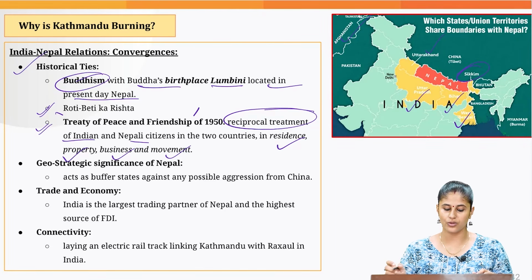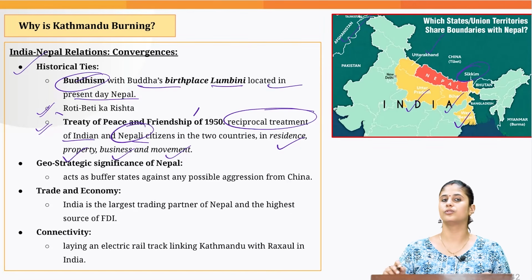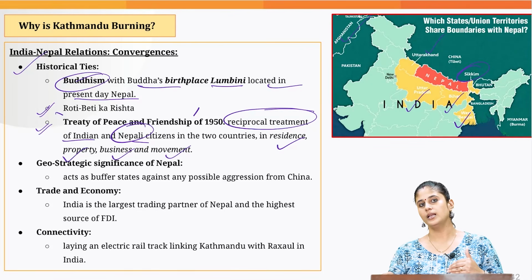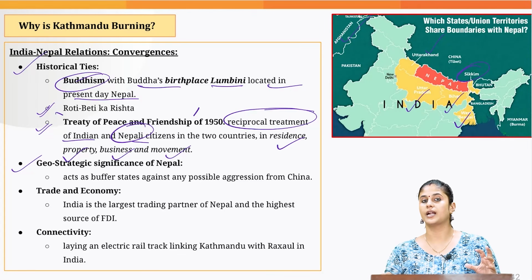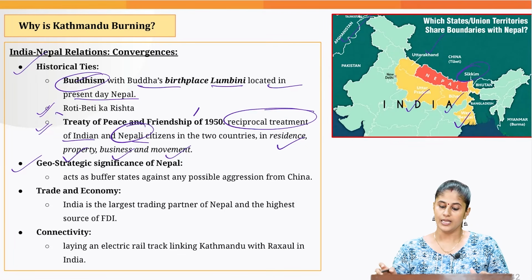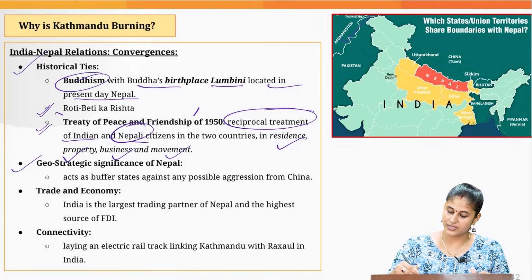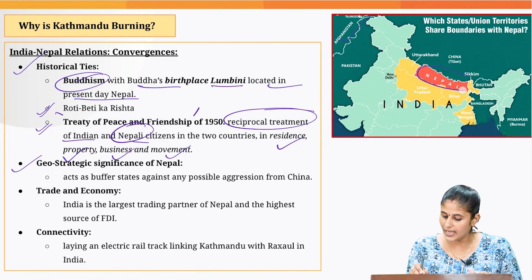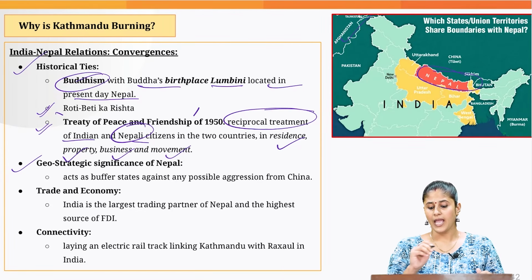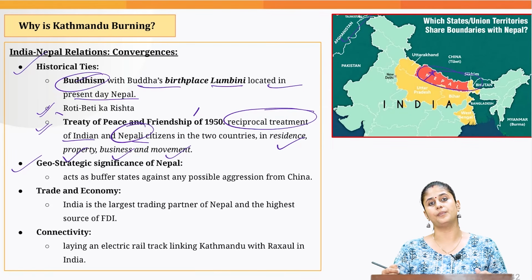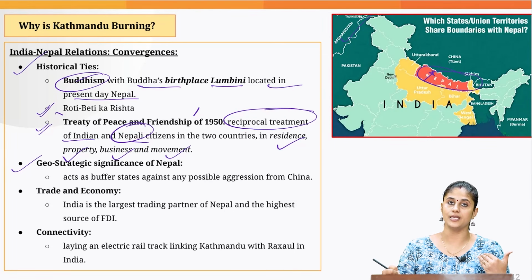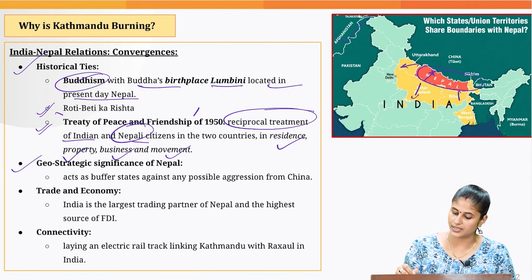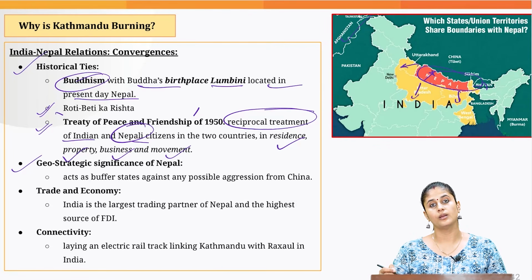In that case also, exemptions were given to the people who were Nepal citizens. Then Nepal has geostrategic significance when it comes to India. Nepal actually acts as a buffer state between India and China. And this current instability in Nepal could lead to an influx of illegal immigration into the states that are sharing the boundary with Nepal.